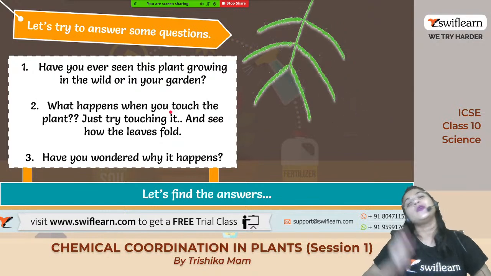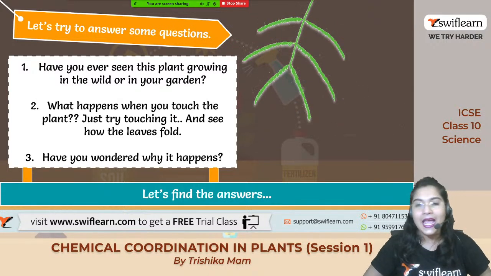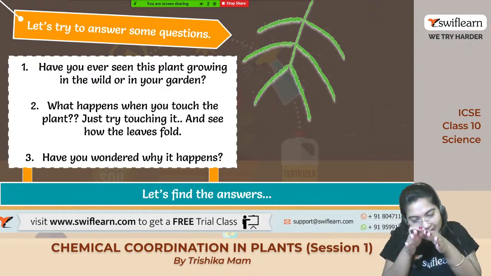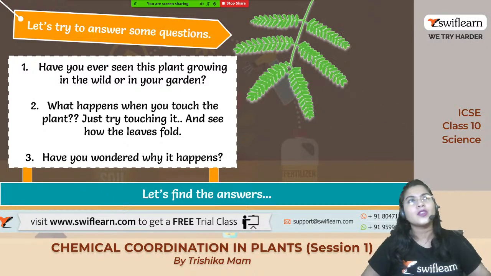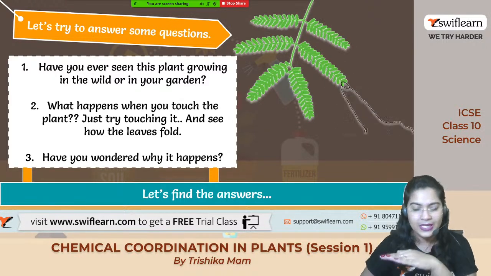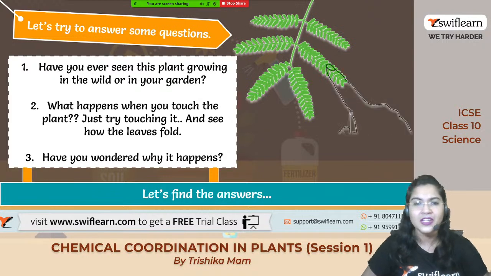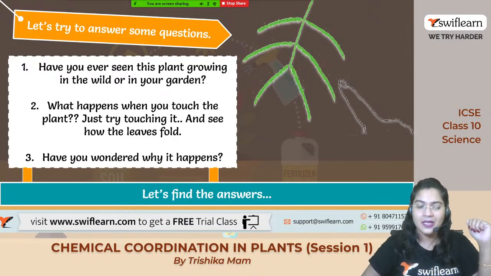Chalo. So now look at the picture. Dekho, somebody is touching one plant, and just after touching, the plant is drooping down. Have you ever seen this type of plant anywhere while going to the park? Sometimes it is present in the park, sometimes on the roadside. Basically, this is a wild plant. You can also have this plant at your home, in the garden of your home. Okay, so do you know the name of the plant? What is this plant?